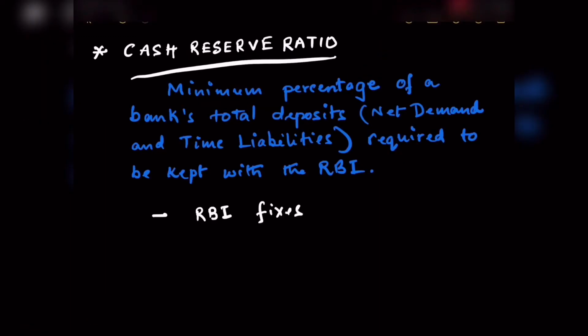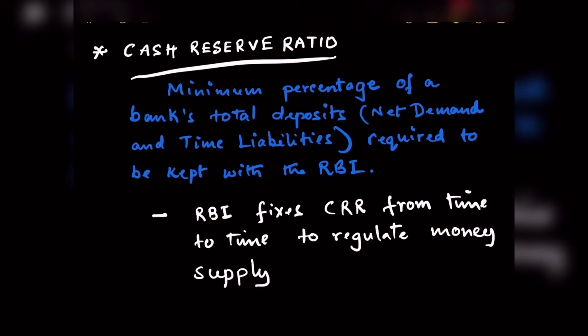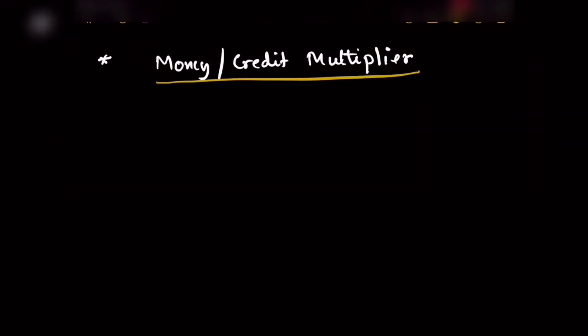RBI fixes cash reserve ratio from time to time to regulate the money supply in the economy. We already know the concept of money or credit multiplier. It is calculated by using the formula 1 by LRR, LRR being the legal reserve ratio.